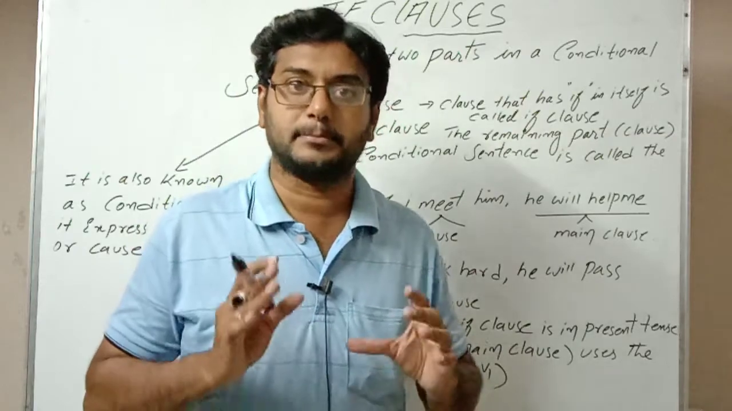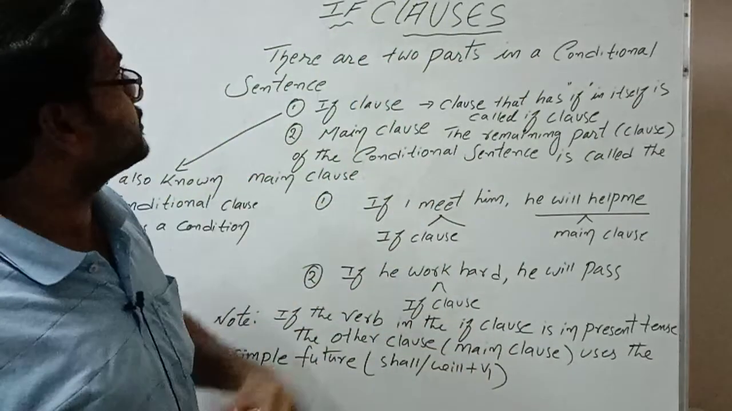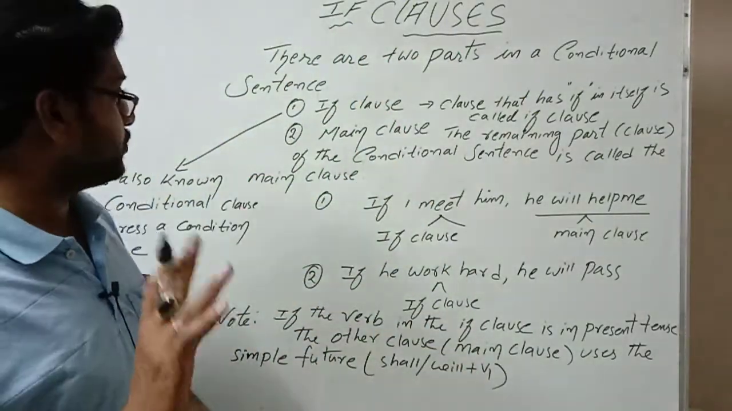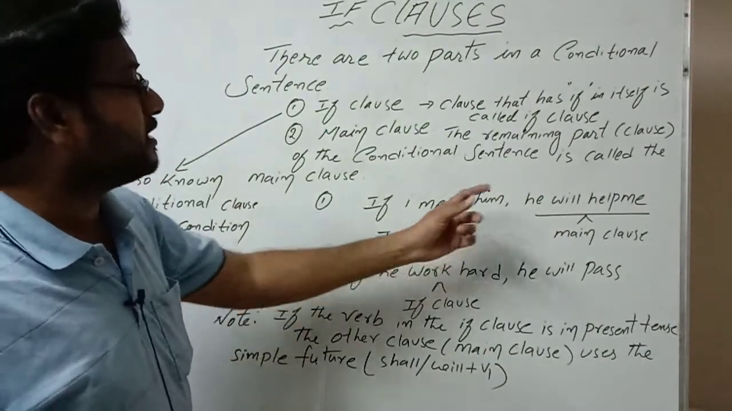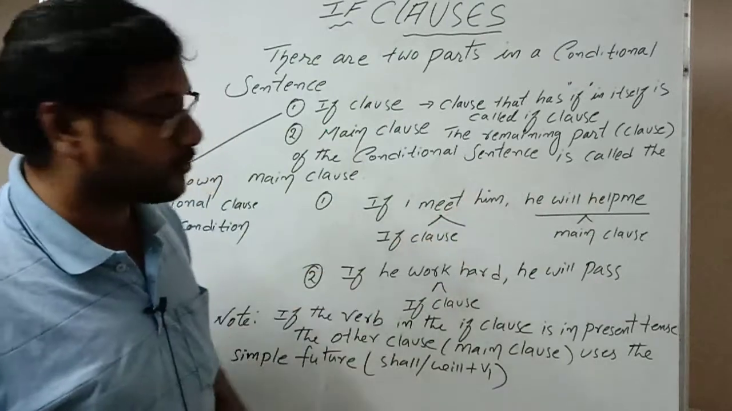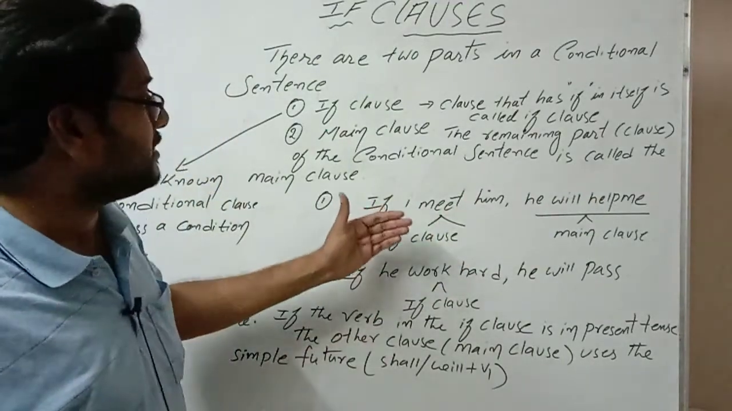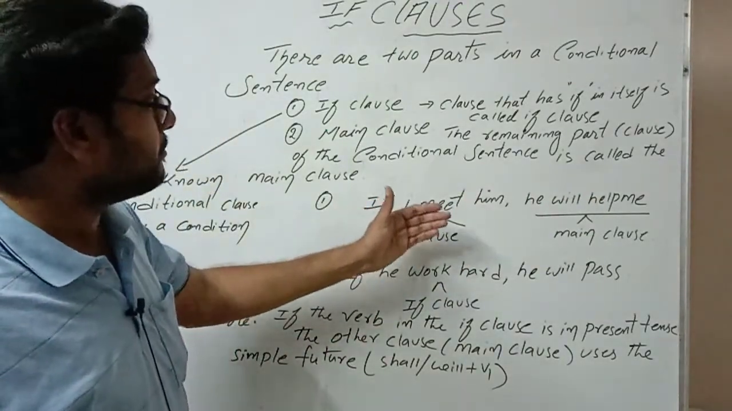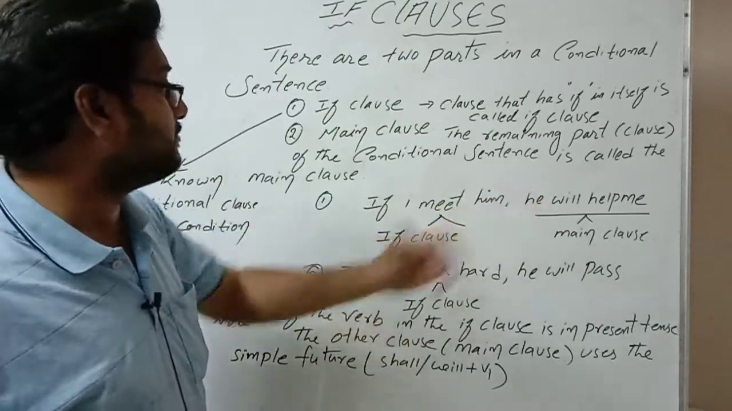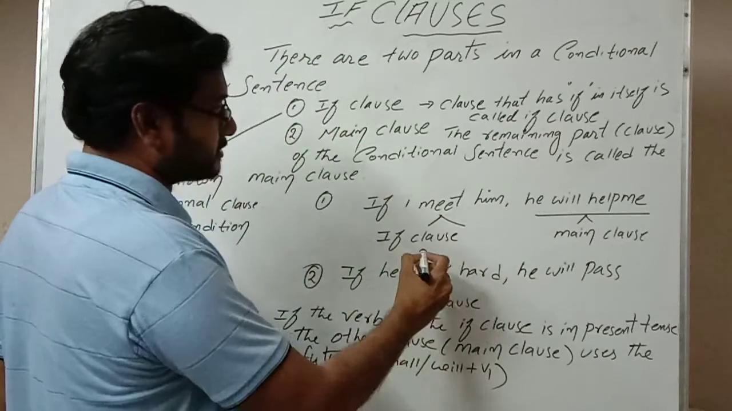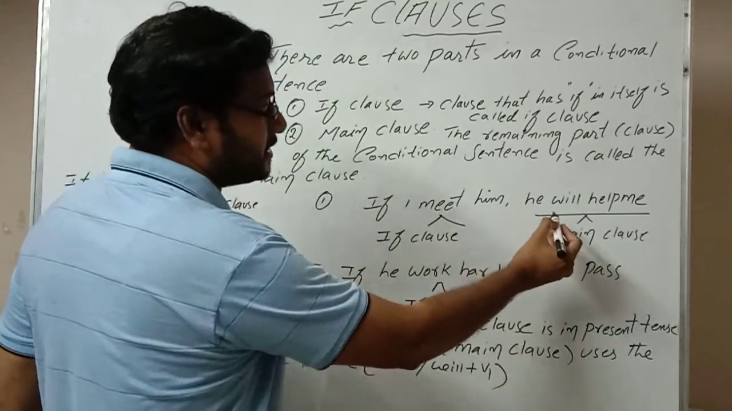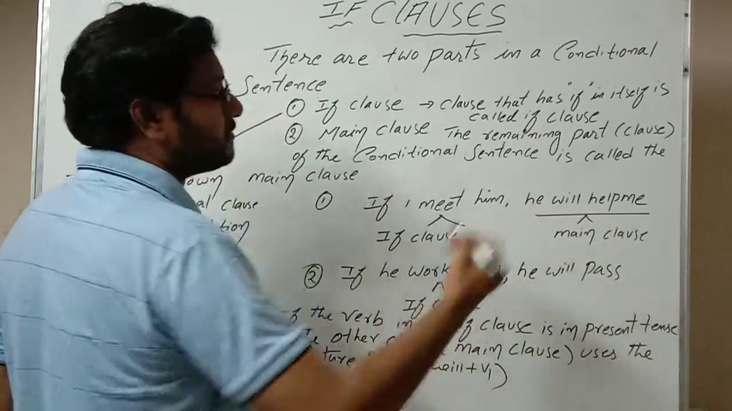Today's topic: basic if clauses. What is an if clause? Examine this example: If I meet him, he will help me. Here, "if I meet him" is called the if clause. After the comma, "he will help me" is called the main clause.